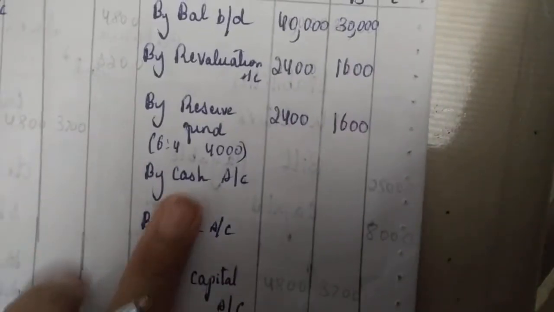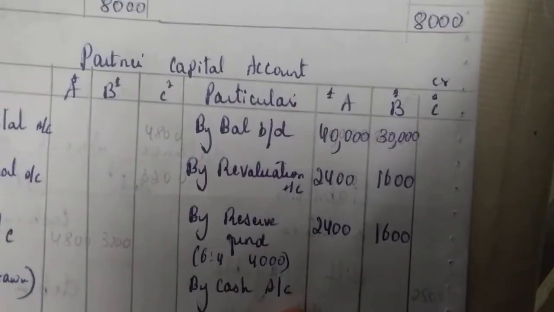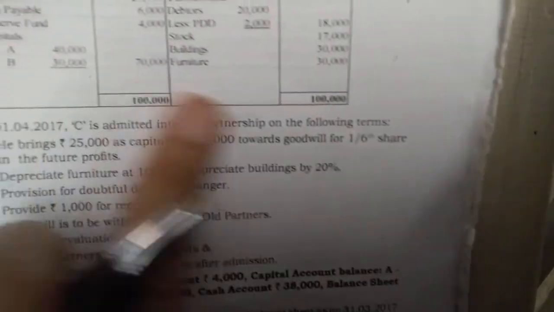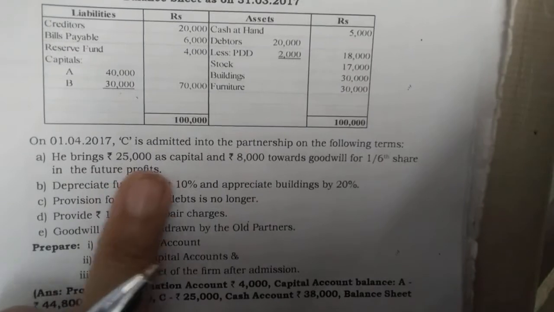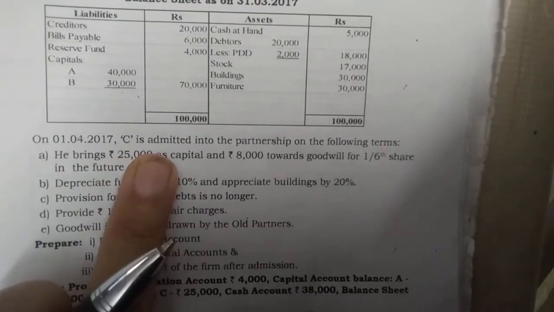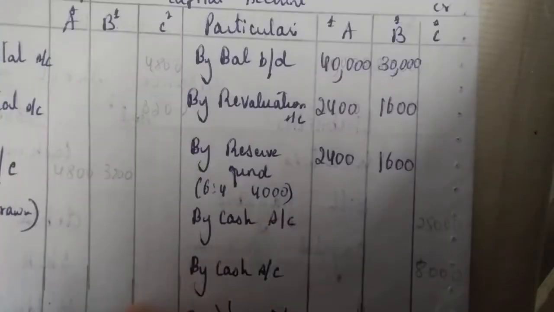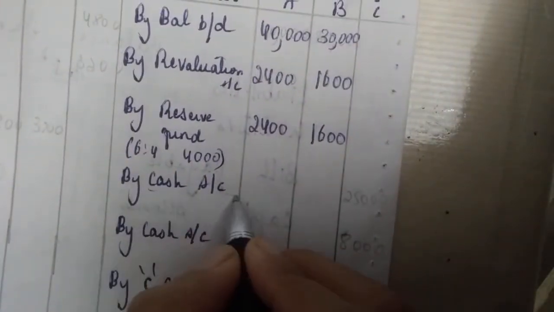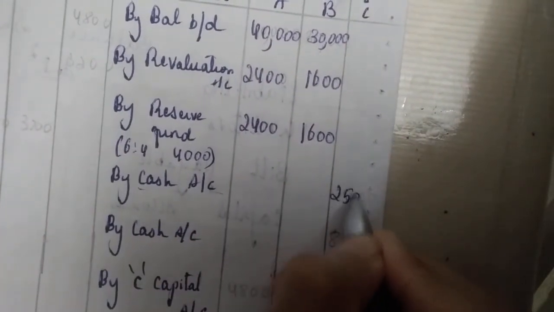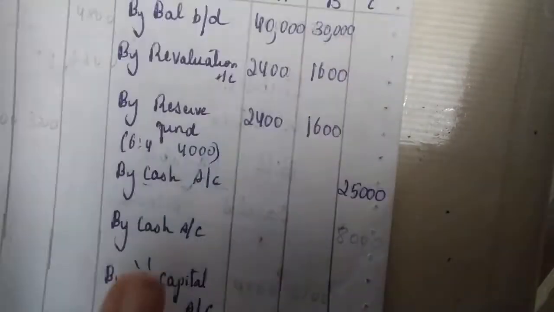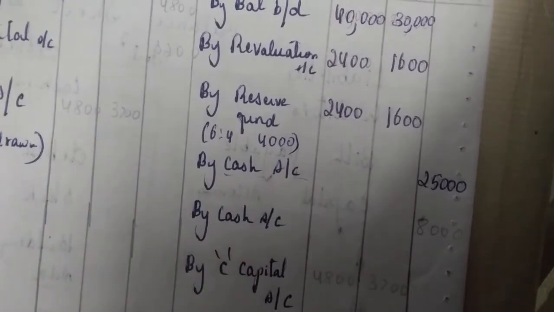Next step is what? There is no profit and loss account here. Now he brings 25,000 as capital. He brings it in cash, because cash in hand is there on the asset side. So, by cash account, 25,000. If it were cash at bank, the entry would come by bank account. Now, what is next?